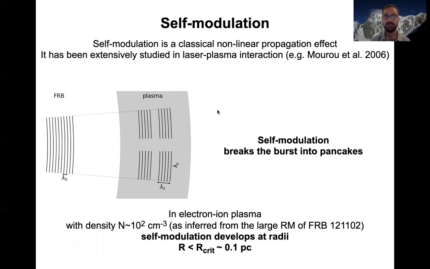And what happens is that self-modulation breaks the burst into pancakes, like this. And one finds that in electron-ion plasmas with a density of 10 to the 2 per centimeter cube, self-modulation may develop at relatively large radii, meaning radii smaller than a critical radius of 0.1 parsecs.